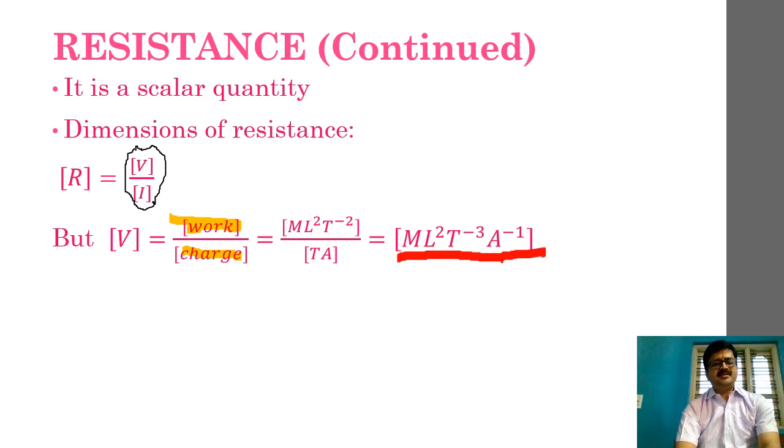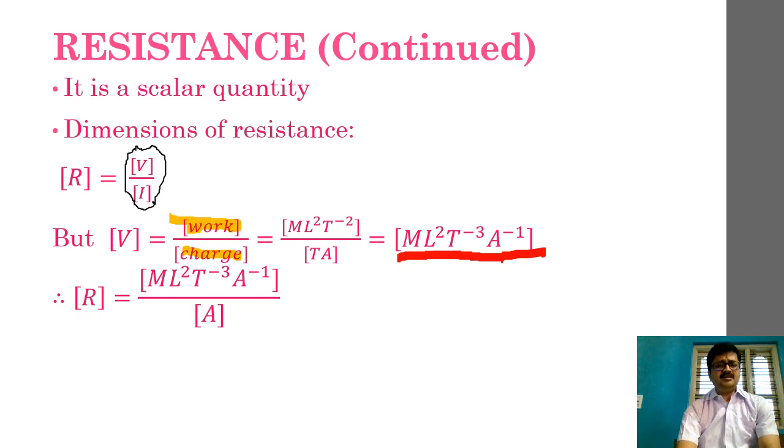Now, since we have understood the dimensions associated with potential difference, let us take a look at the final form. Hence we can say that resistance R can be written as M L squared T raised to minus 3 A raised to minus 1 divided by A, and this factor A is the dimension of electric current.